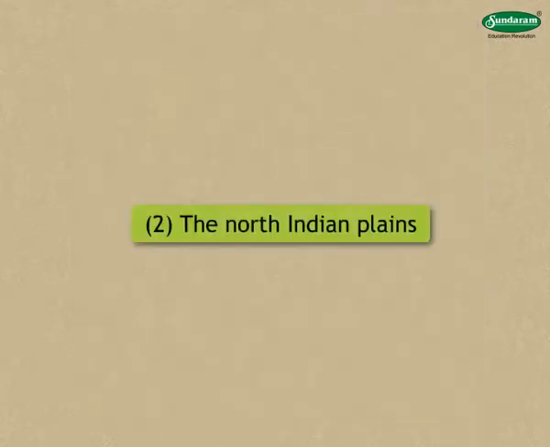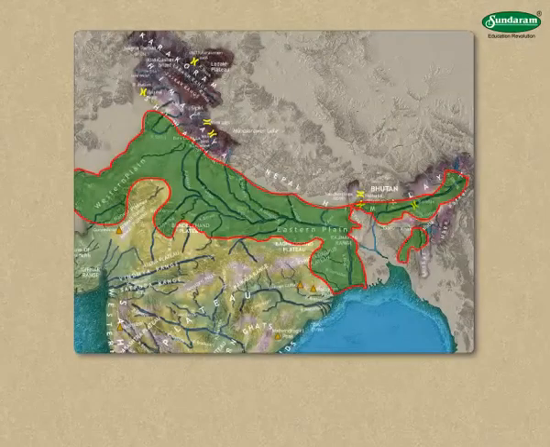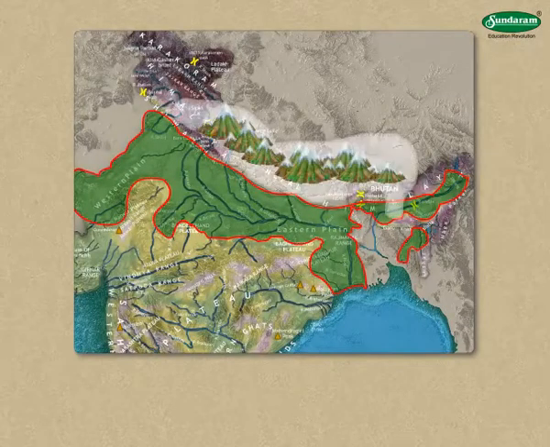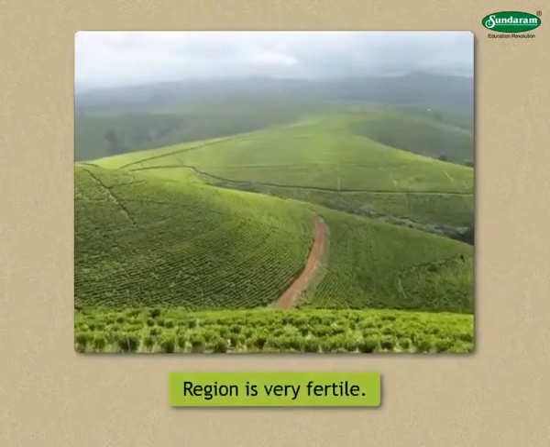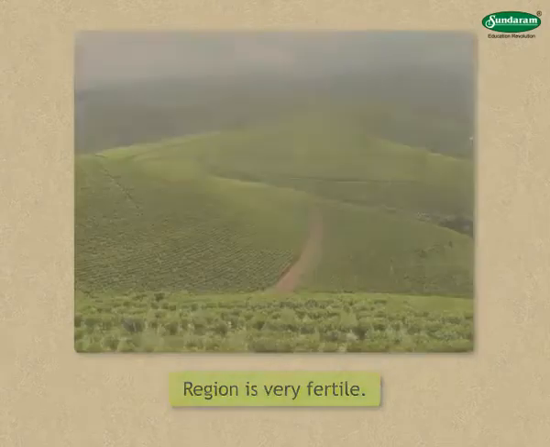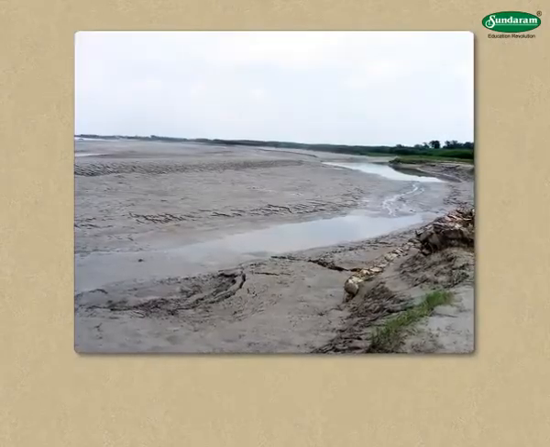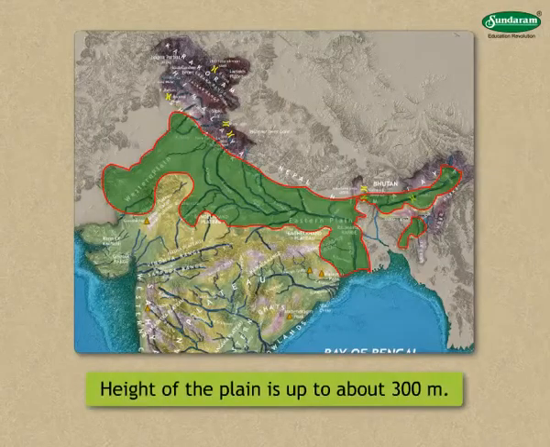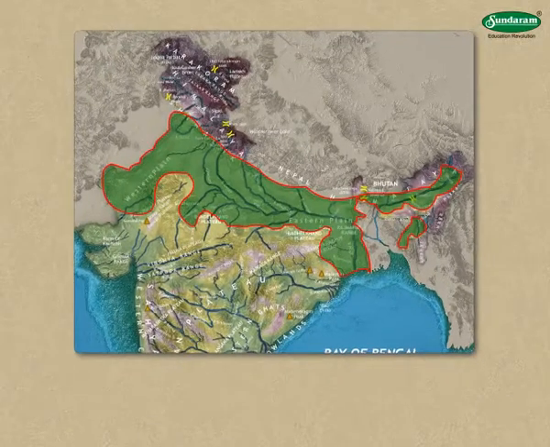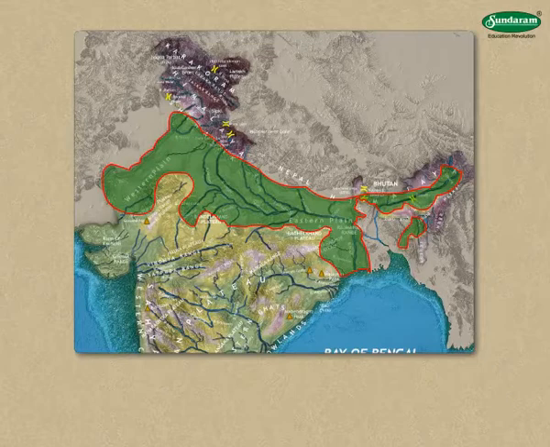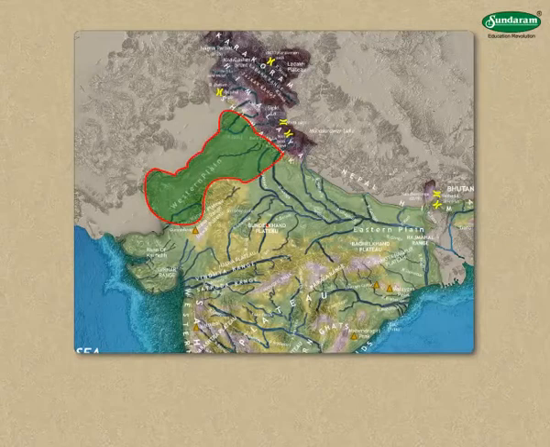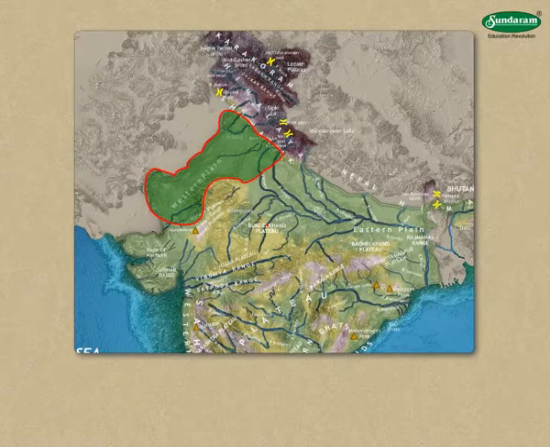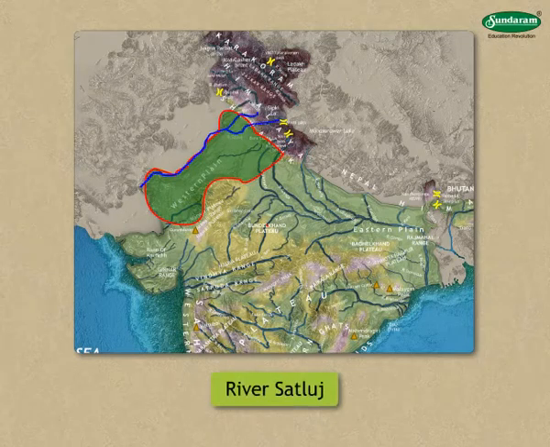2. The North Indian Plains. The North Indian Plains lie between the northern mountainous region and the Indian Plateau region. This region has become very fertile due to the rich silt brought by the rivers. The height of this plain is up to about 300 meters. As shown in 9.2, this plain is divided into two parts, the eastern and the western plains. The western plains are formed by the fertile soil brought by the Sutlej and its tributaries.